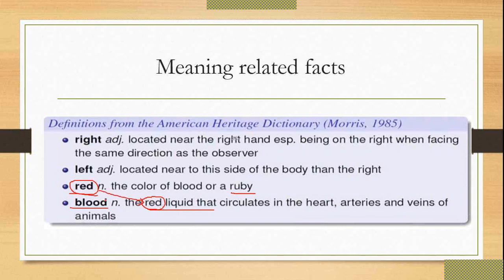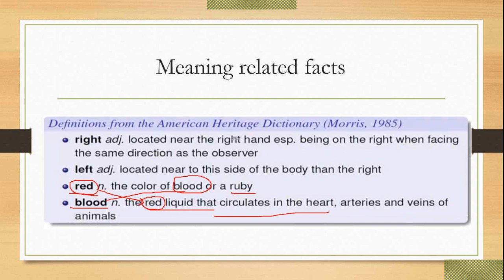And this word blood also appears in this meaning, so they are related to each other. Blood is available in the meaning of red, and red is available in the meaning of blood. The red liquid that circulates in the heart, in the arteries and the veins of animals, is called blood.